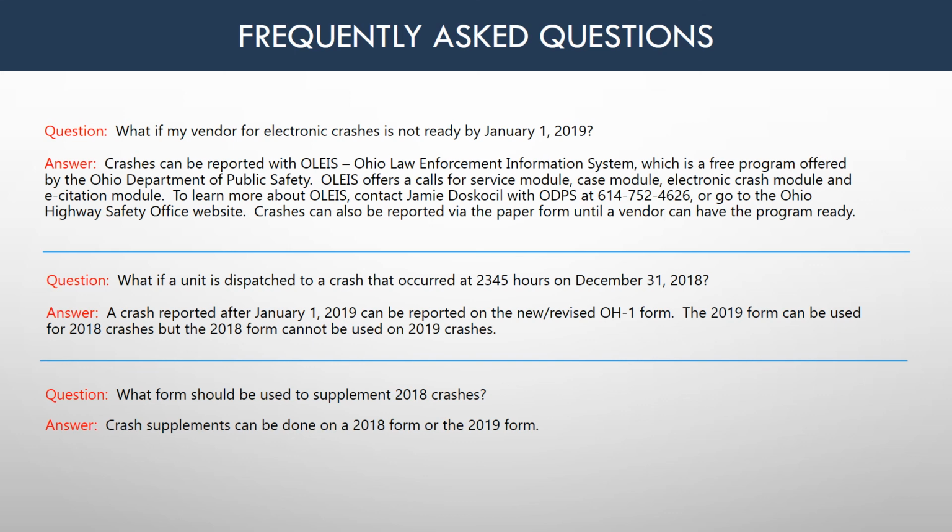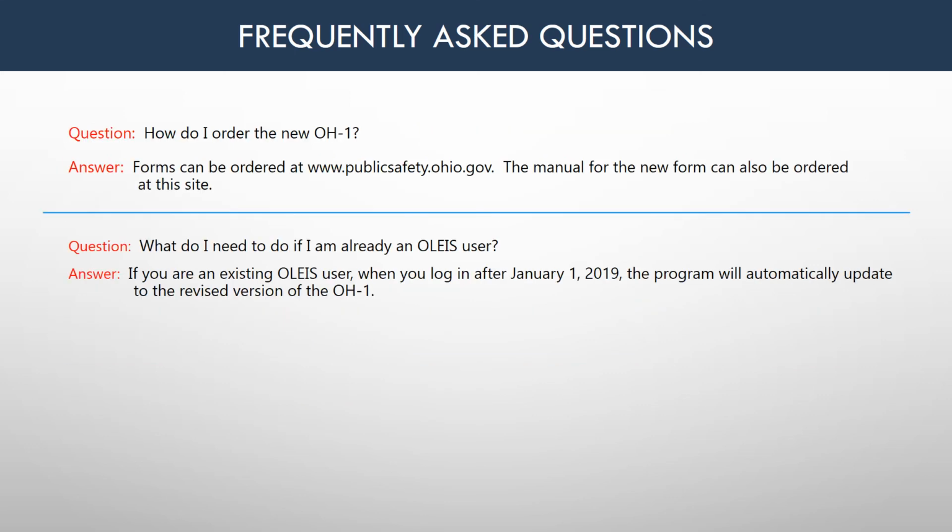Question: what form should be used to supplement 2018 crashes? Crash supplements can be done on a 2018 form or the 2019 form. Question: how do I order the new OH-1? Answer: forms can be ordered at www.publicsafety.ohio.gov. The manual for the new form can also be ordered at this site.